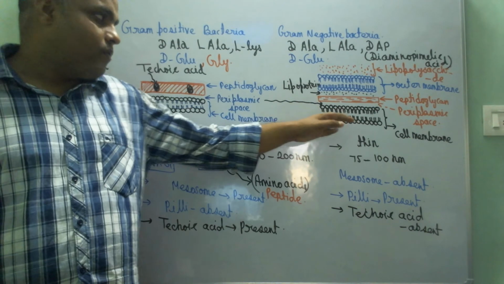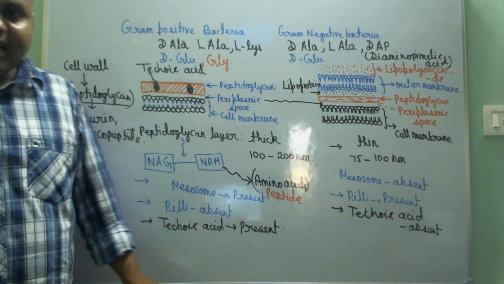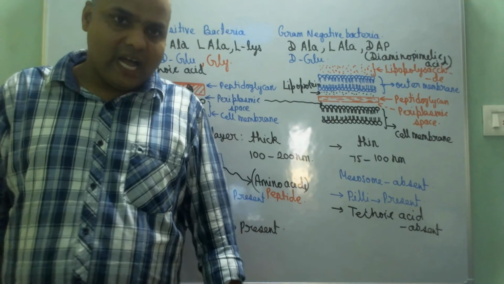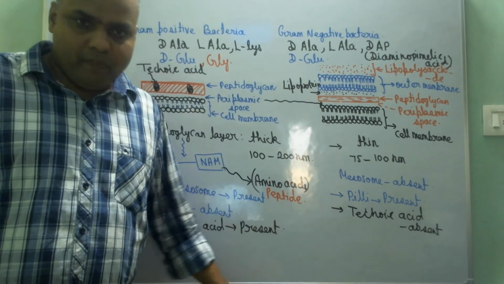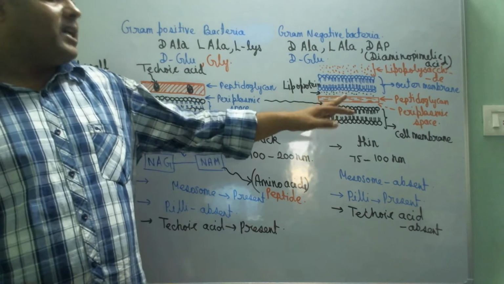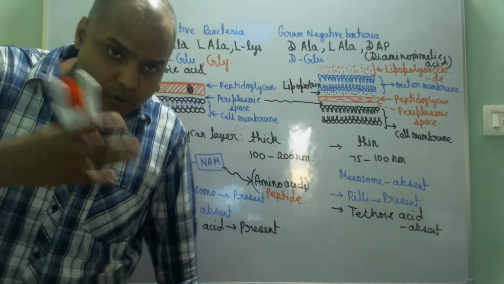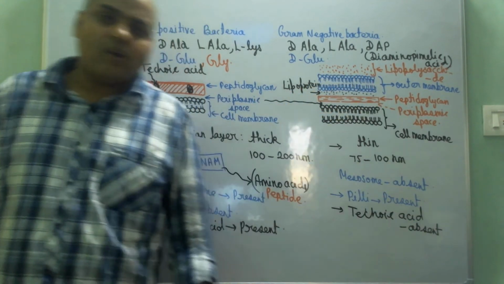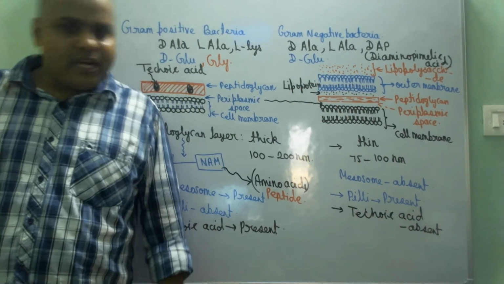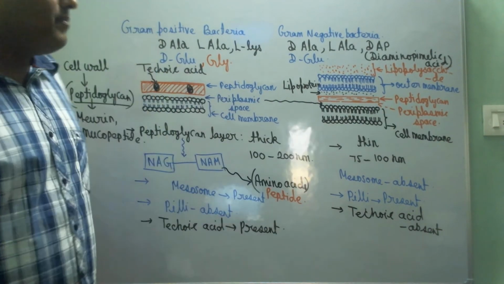Inside the cell wall, whether gram positive or gram negative, bacteria have a cell membrane or plasma membrane. But outside of the peptidoglycan and lipoprotein layer, gram negative bacteria have another membrane called the outer membrane. The outer membrane also has a lipid bilayer, exactly like a cell membrane.